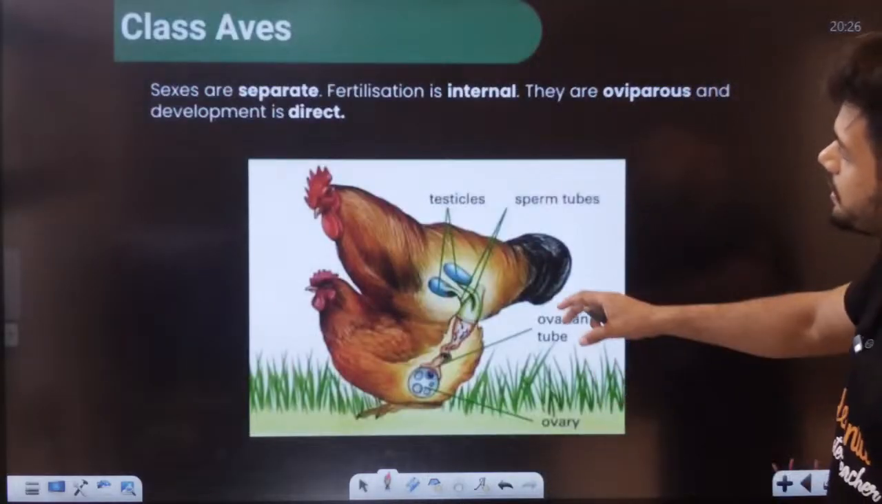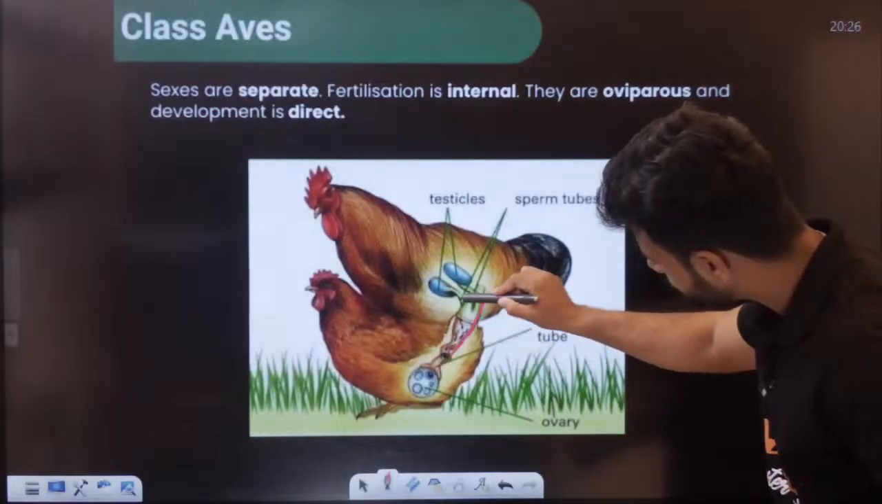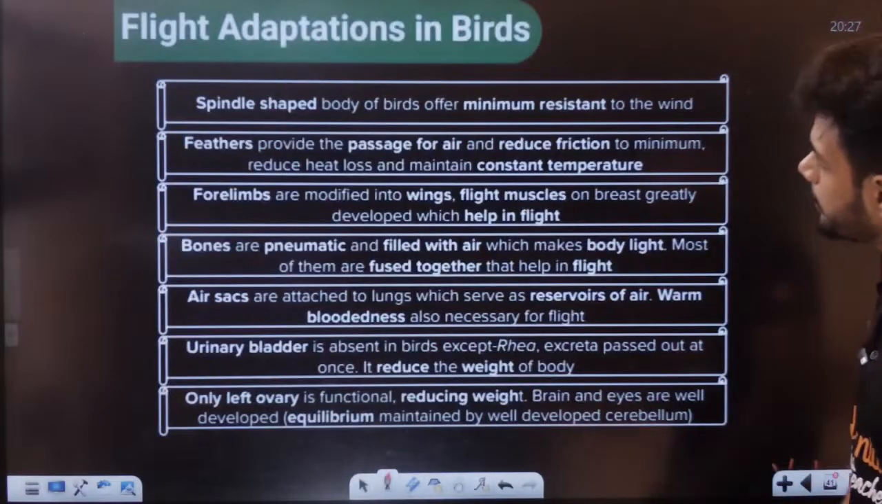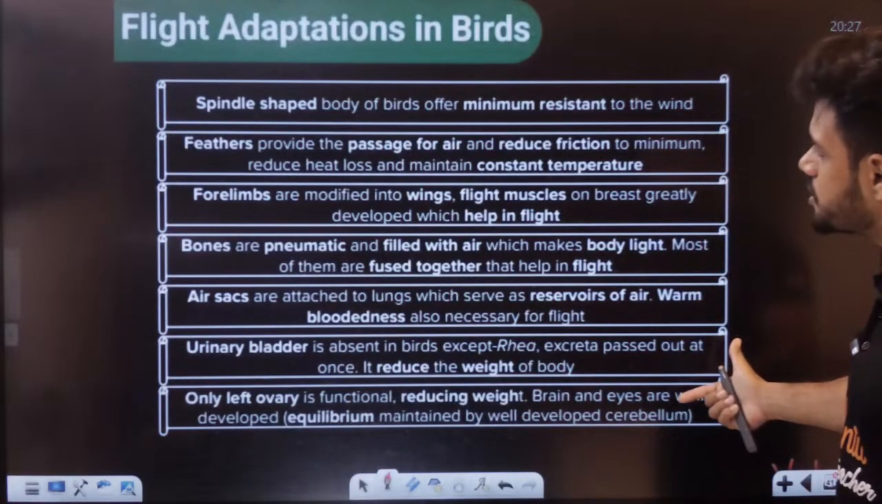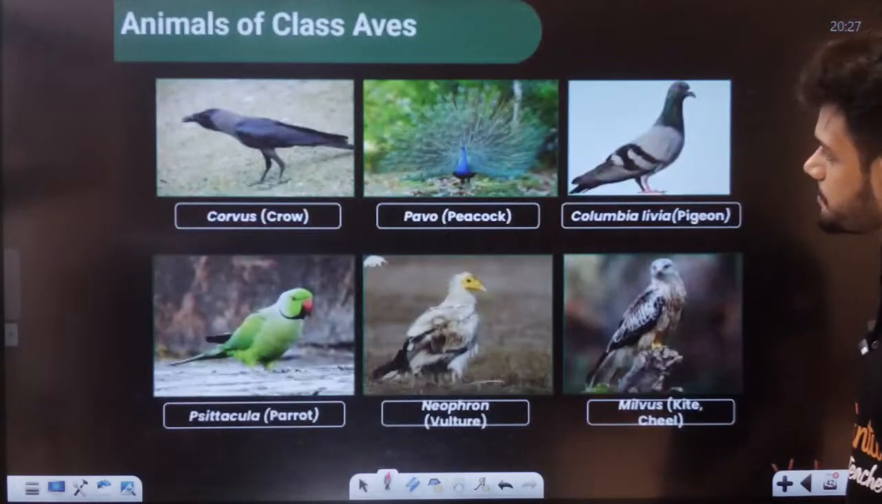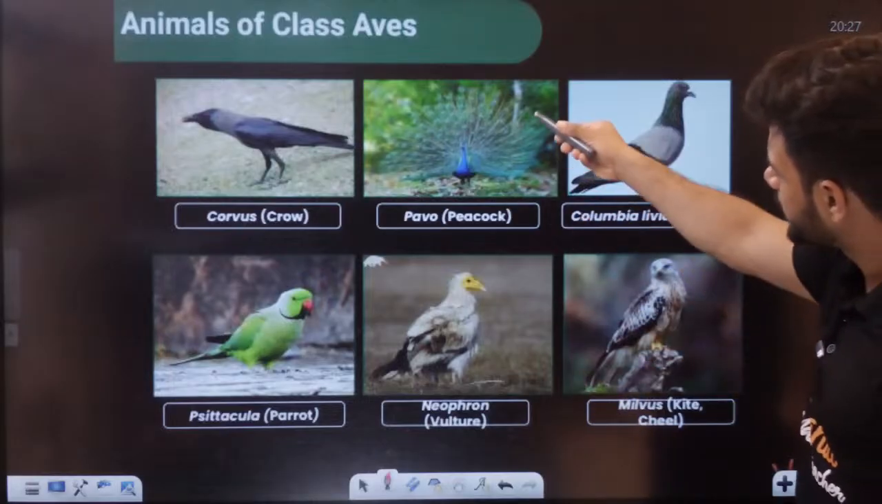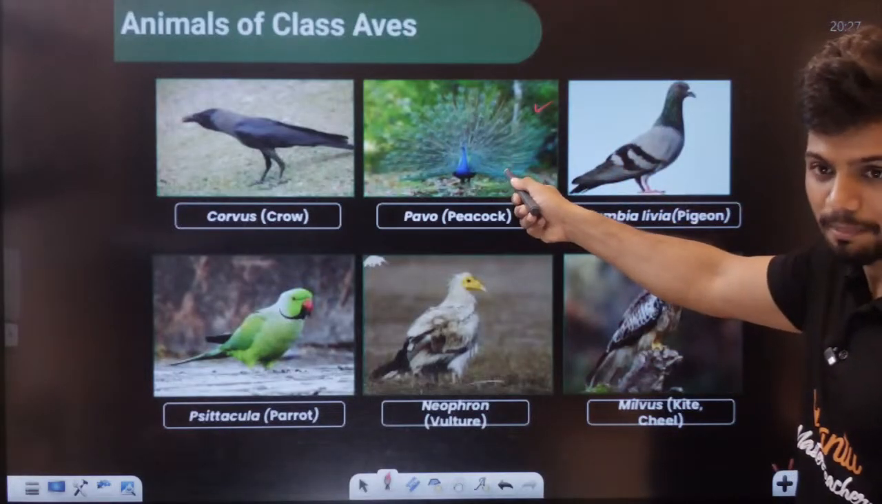Now, students, see, the sexes are separate, obviously, and there is a direct tube formation here, a tube where gametes are released. Okay, so here I've given all the adaptations. You can read once for the birds, right? Aves. Here are the different examples of aves, students. Students, all of you know, right? This is a male. This is a peacock, a male, right?